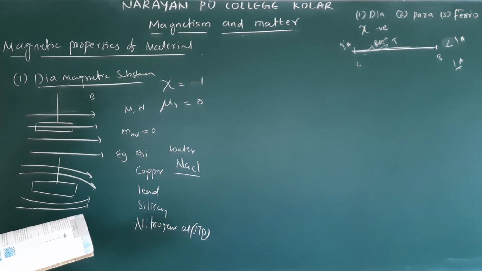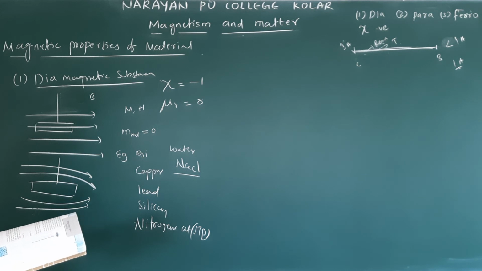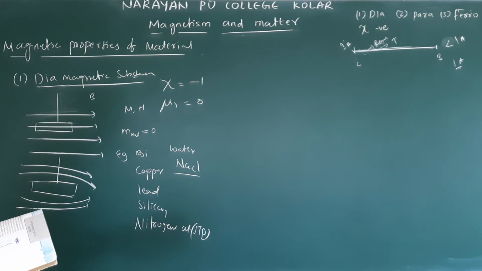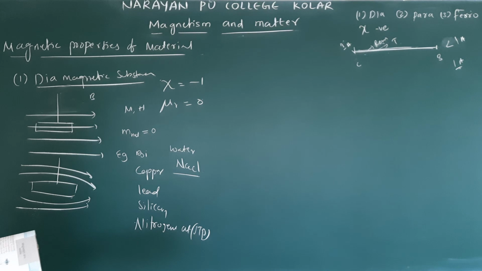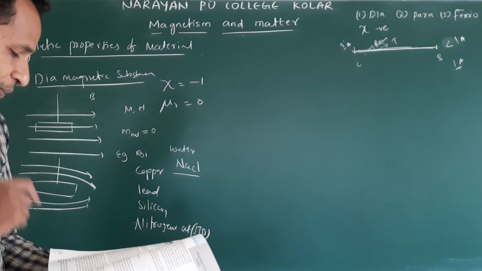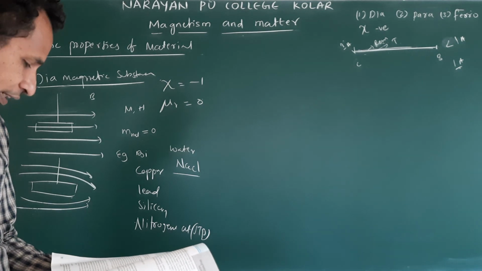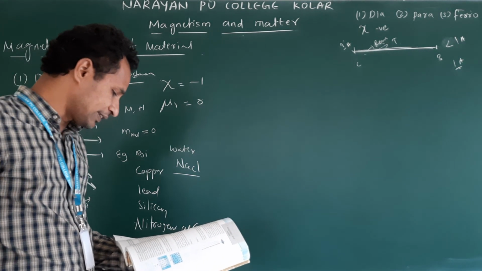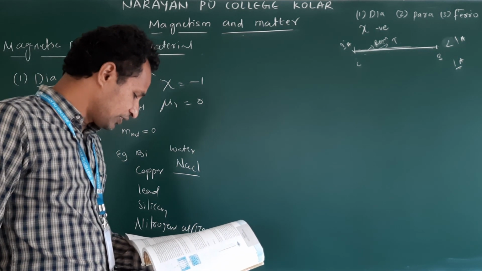And here we need to know what the Meissner effect is. The phenomenon of perfect diamagnetism in a superconductor is called the Meissner effect. We do expect this as a one mark question. What is the Meissner effect? The phenomenon of perfect diamagnetism in superconductors is called the Meissner effect.